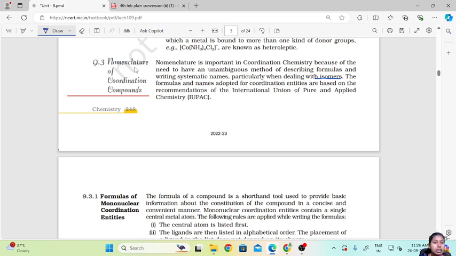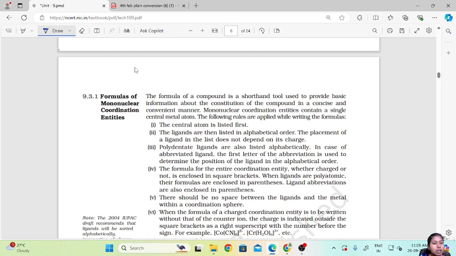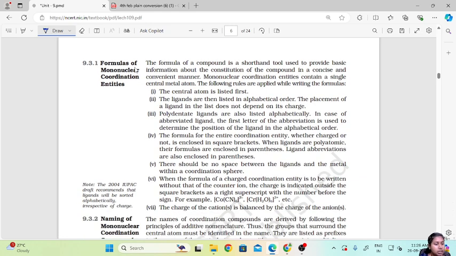Now the formulas and names adopted for coordination entities are based on the recommendation of IUPAC, that is the International Union of Pure and Applied Chemistry. Now, formulas of molecular mononuclear coordination entities. The formula of a compound is a short-hand tool used to provide basic information about the constitution of a compound in a concise and convenient manner.